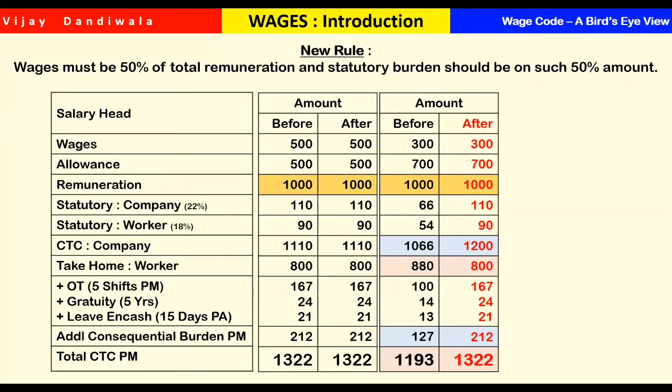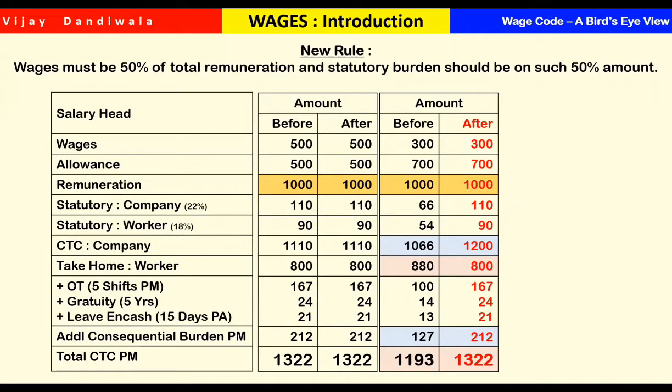Okay, we don't want to include it in our basic plus. Then what happens? Though it is 300 rupees, it will be assumed that it is 500. And your provident fund, your ESI, and overtime, gratuity, reimbursement will be on 500 rupees. Though here it is 300, it will be 500.